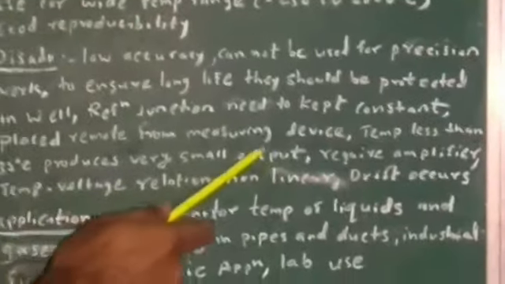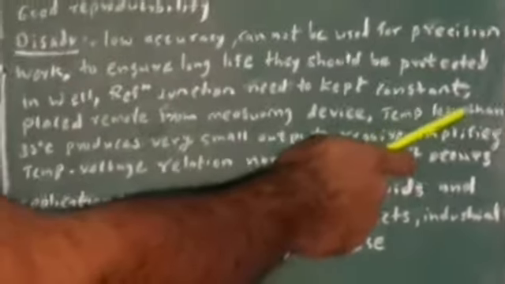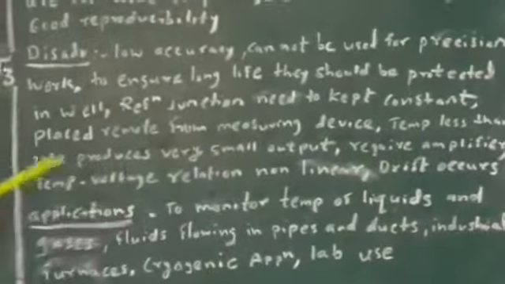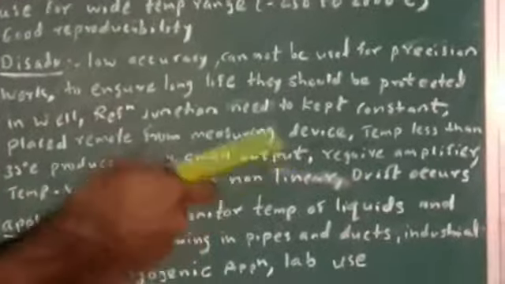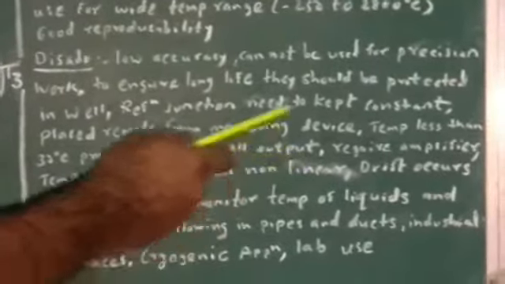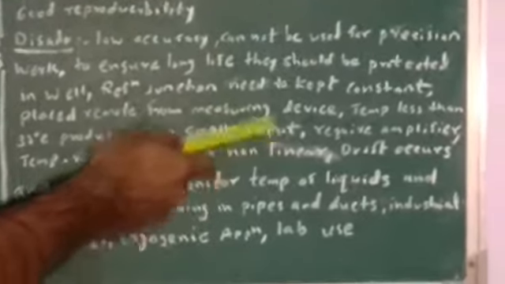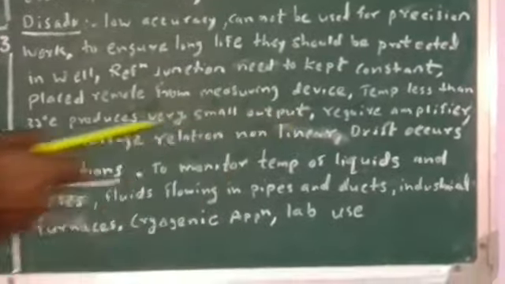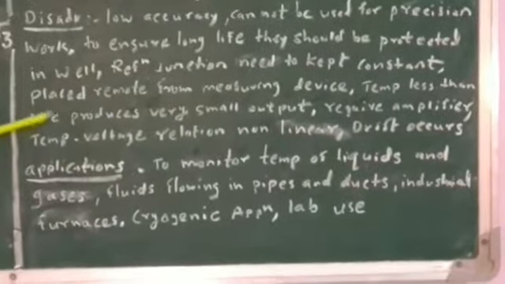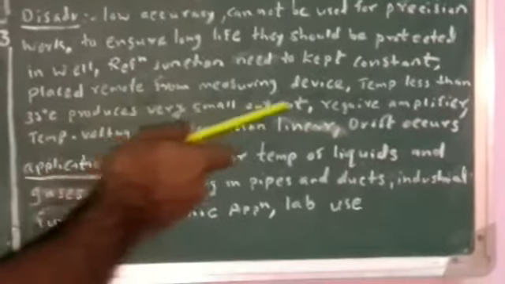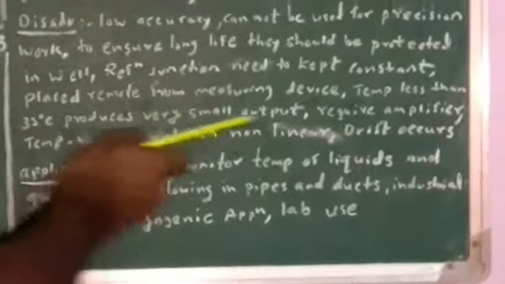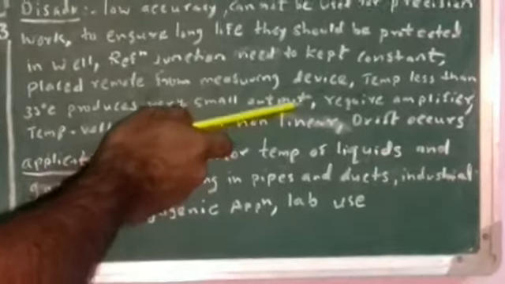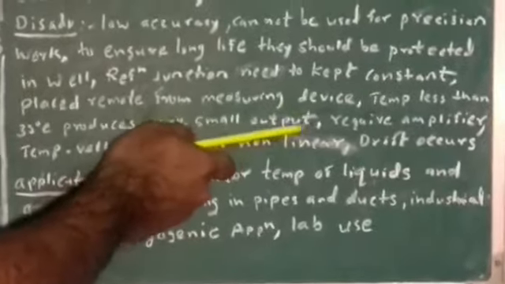Then temperature less than 30 degrees produces very small output, and in general also the output of thermocouple is very small. It is in the order of millivolt or microvolt. Below 33 degrees that output is very small, so it is difficult to detect that output. So generally it is not used for negative temperature measurement.